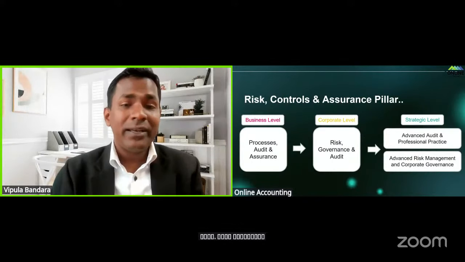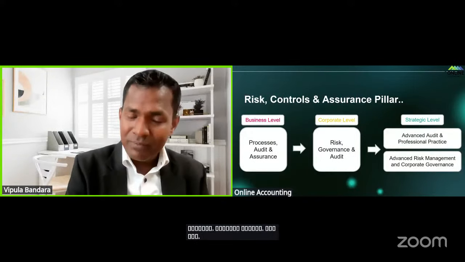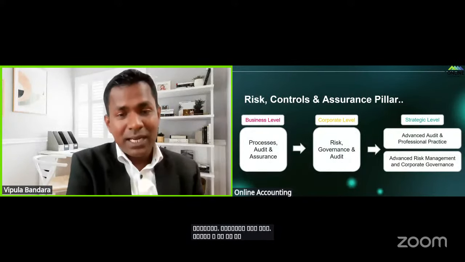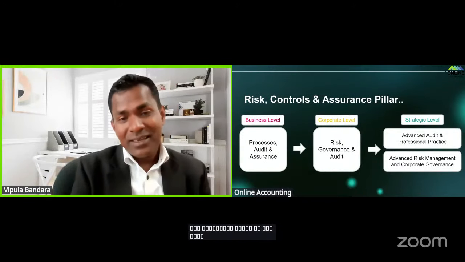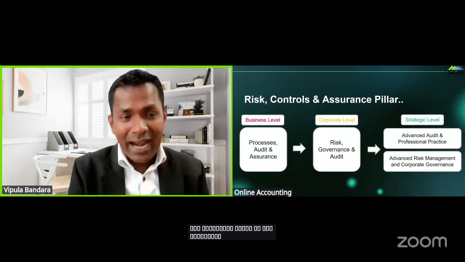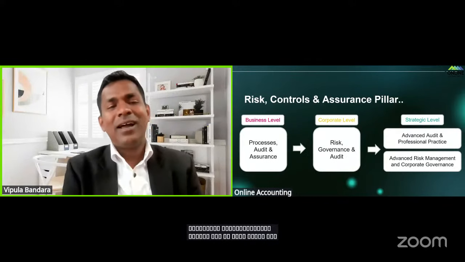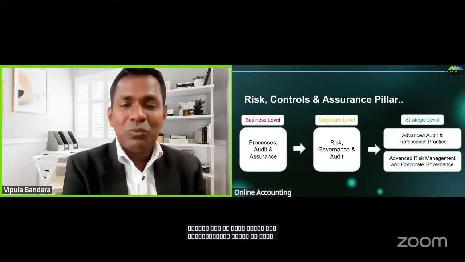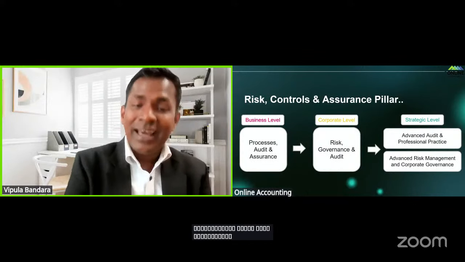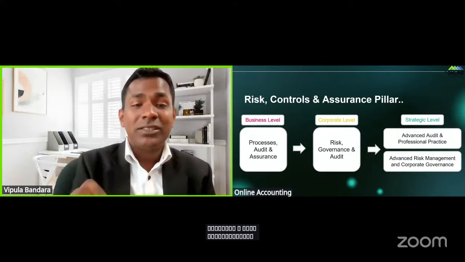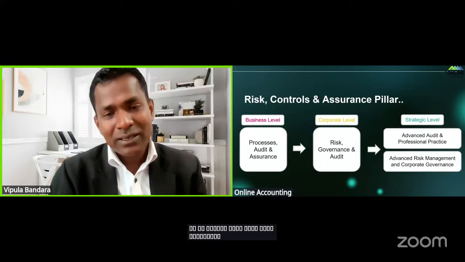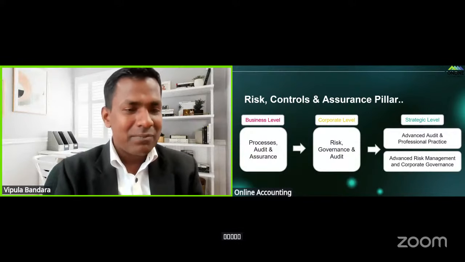So process, audit and assurance, that is at the business level. That was earlier the BL5 subject. And now at corporate level, we have risk, governance and audit, what was CL1 advanced audit and assurance. And now at strategic level, we have two subjects coming in, and one of the subjects should be selected. I will explain the logic of these two subjects as well, students. Ashan sir, can you move to the next slide, please?